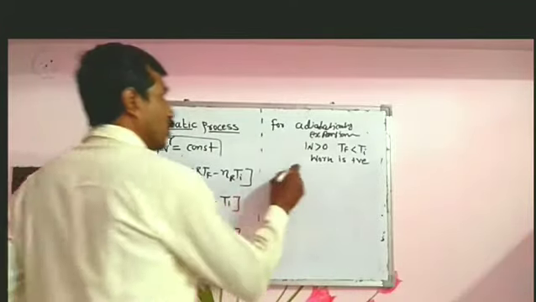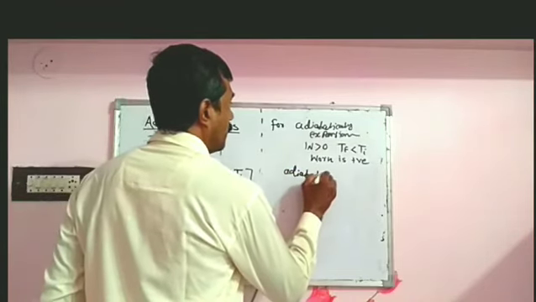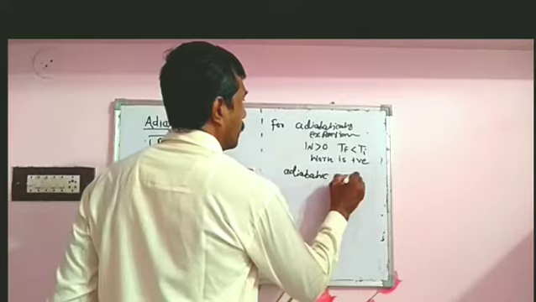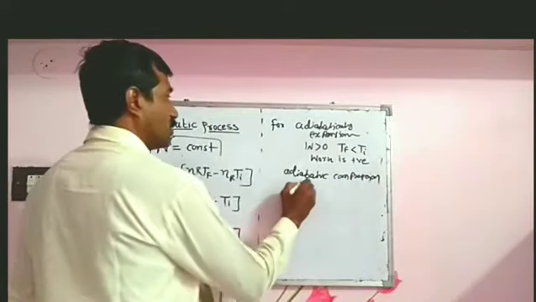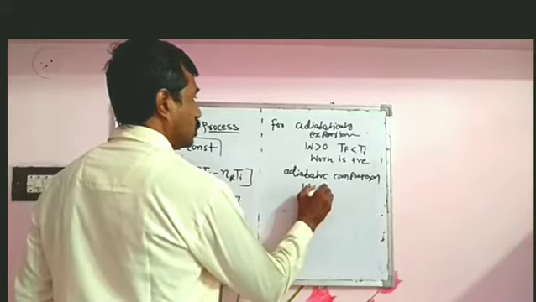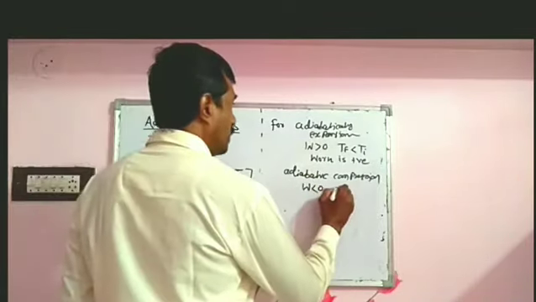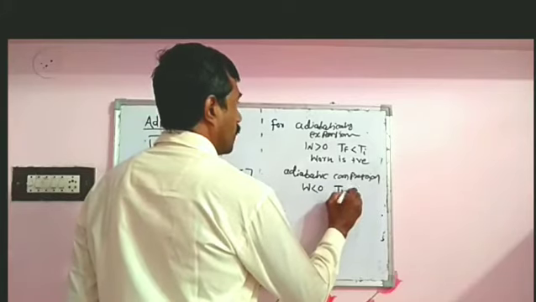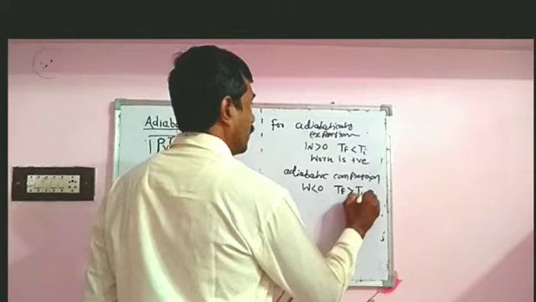In case of adiabatic compression, W is less than 0, that is work is negative, which means Tf is greater than Ti.